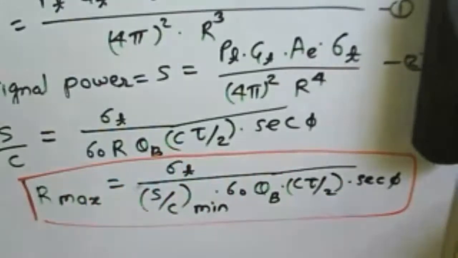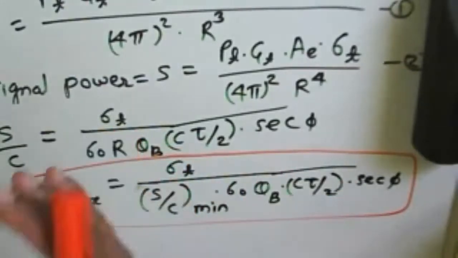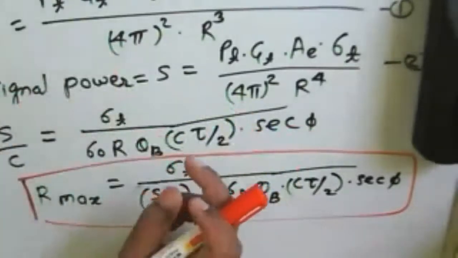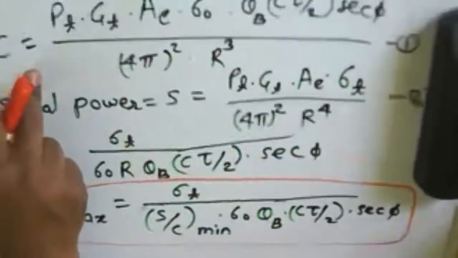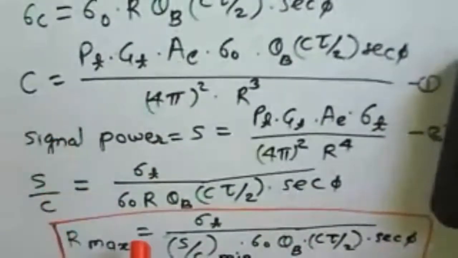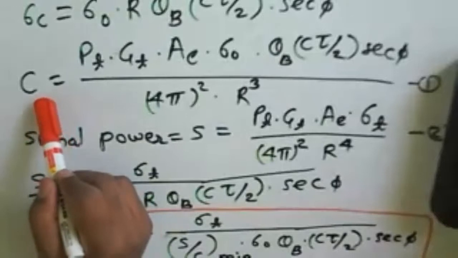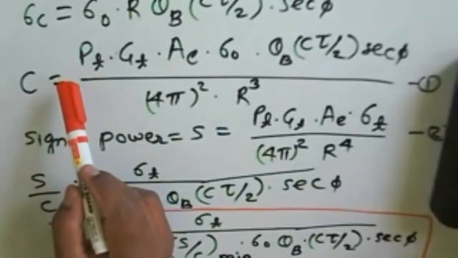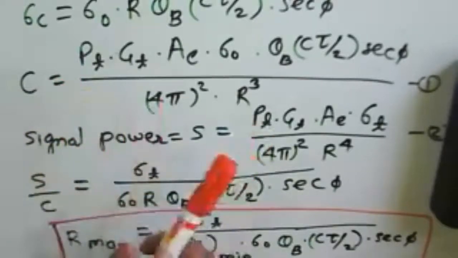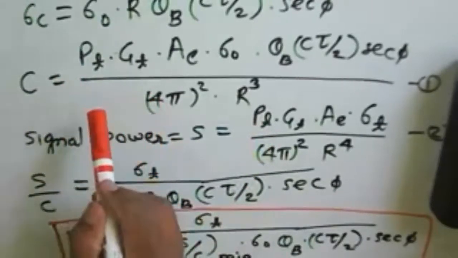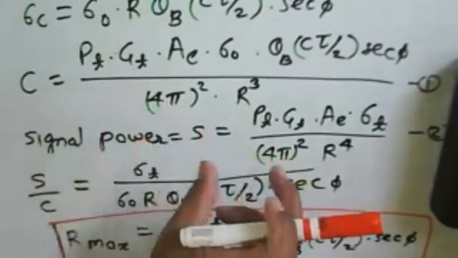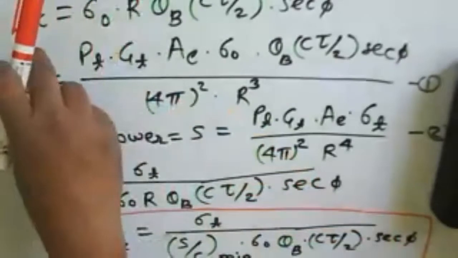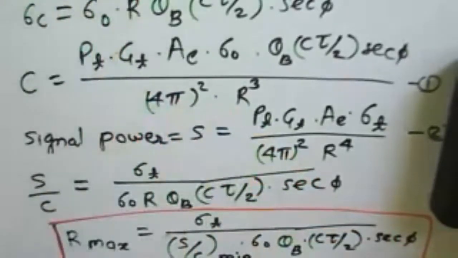For a different incidence of a signal, whether it is perpendicular, parallel, or at some angle, the clutter power will change accordingly. So we can say that for R max, C will change. C will depend mostly on the grazing angle, and from this grazing angle we can calculate C here. So what will be the grazing angle?